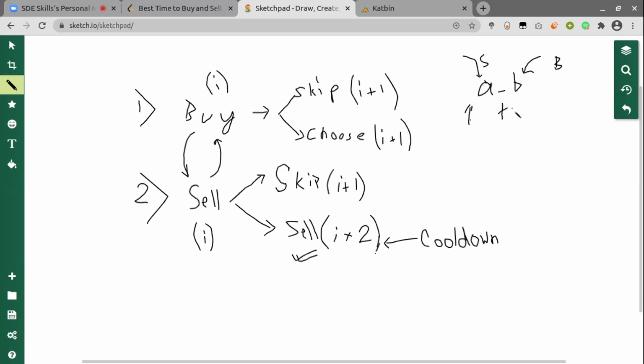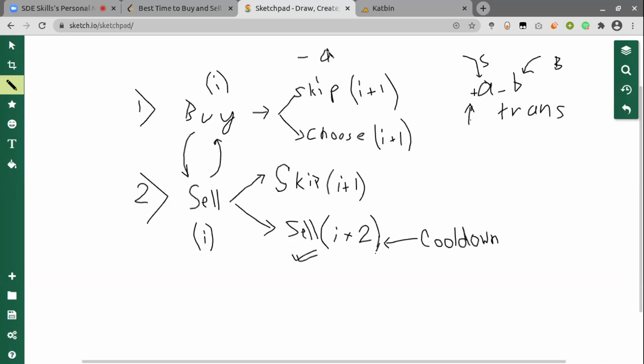First we buy, but in our final profit, the buying value will be contributing negative, and the selling value will be contributing positively. So whenever I buy something, I will just add minus that value.